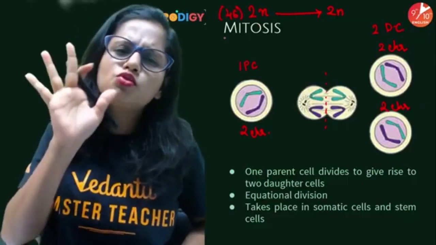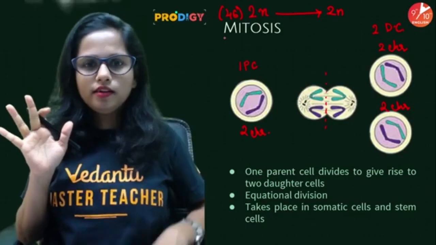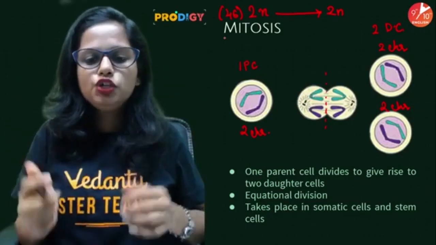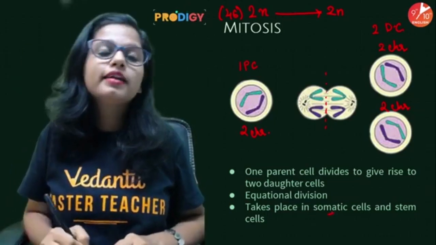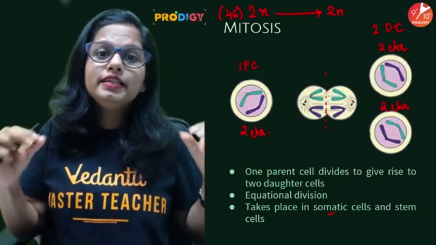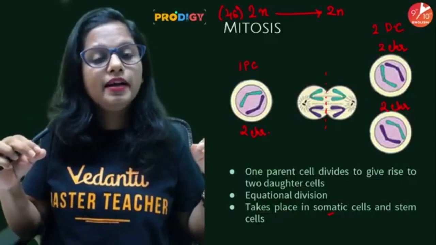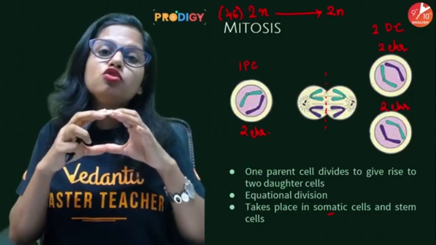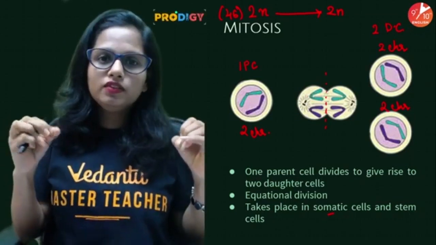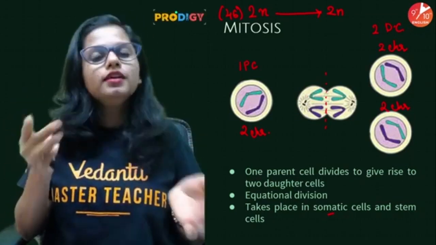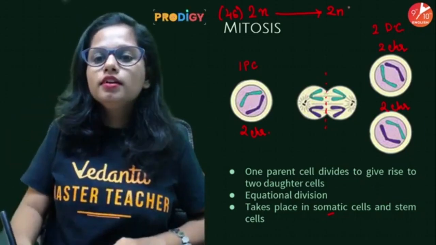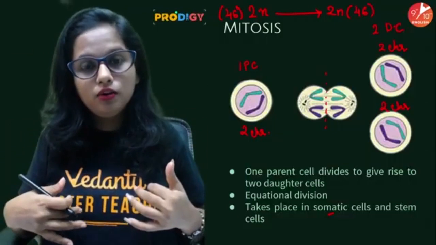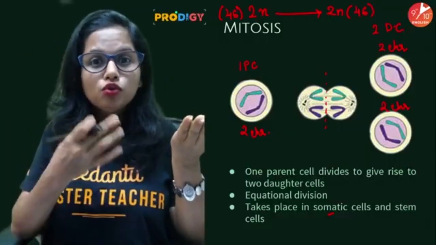Now, if any of our body cells, which we call somatic cells, divides by mitosis, the 2 daughter cells formed will still have the same number of chromosomes, 46, because 46 is equal to human beings.